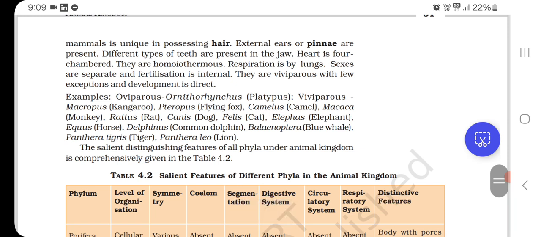Examples: Oviparous, Ornithorhynchus, platypus; Viviparous, Macropus, kangaroo; Pteropus, flying fox; Camelus, camel; Macaca, monkey; Rattus, rat; Canis, dog; Felis, cat; Elephas, elephant; Equus, horse; Delphinus, common dolphin; Balaenoptera, blue whale; Panthera tigris, tiger; Panthera leo, lion.